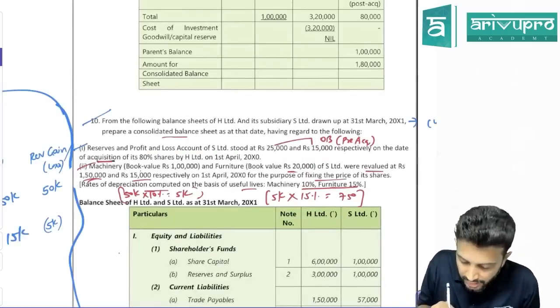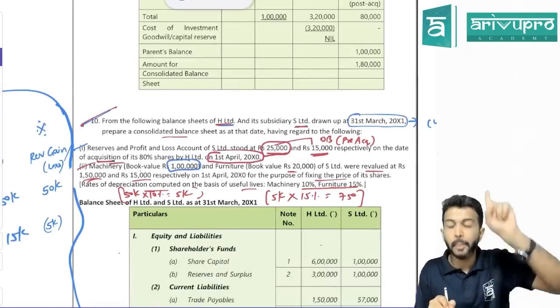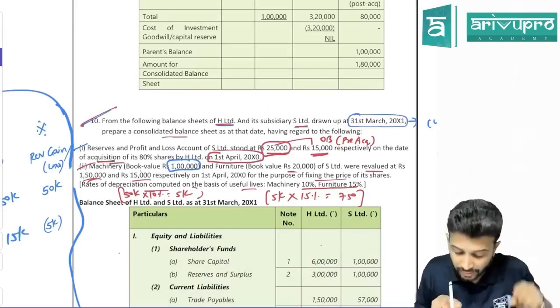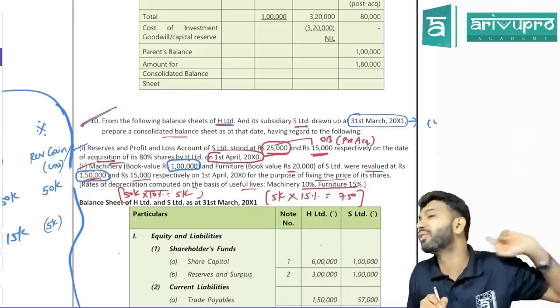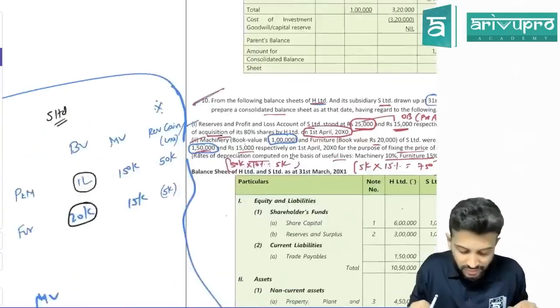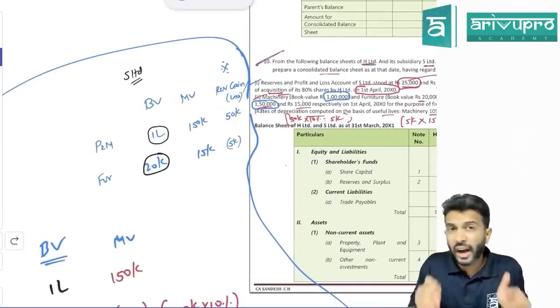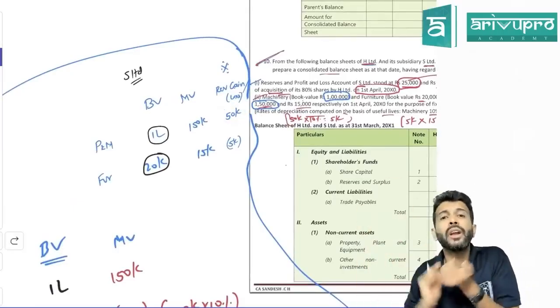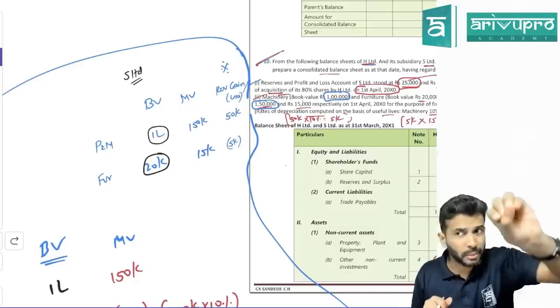Machinery's book value was how much? Look at it. Book value of the machinery was 1 lakh. But was the revalued amount 1 lakh or 1,50,000? 1,50,000. That means, do you have revaluation loss or revaluation gain? You have a revaluation gain. How much? 50,000. Any problem? Did the asset come after the holding company acquired the shares, or was it there much before? The asset was there much before.